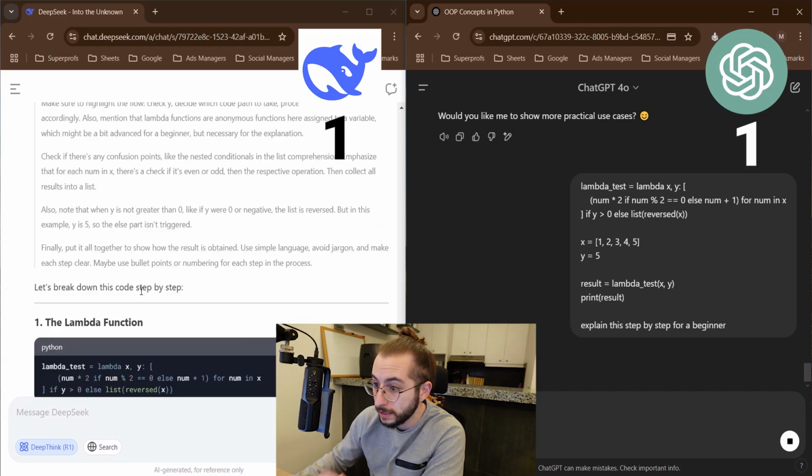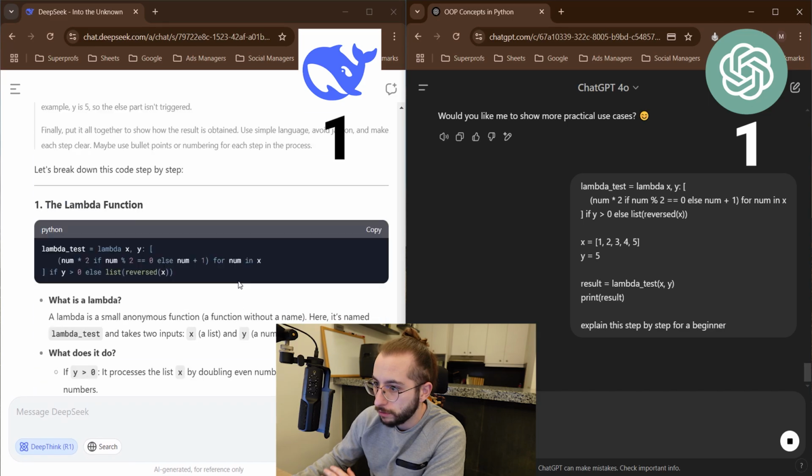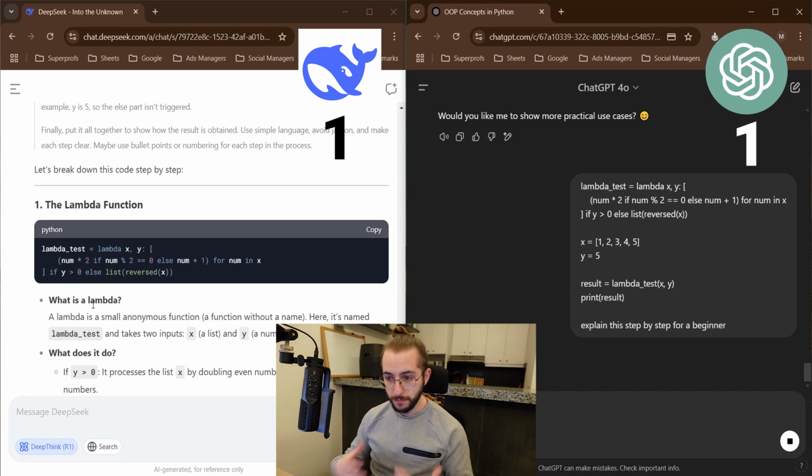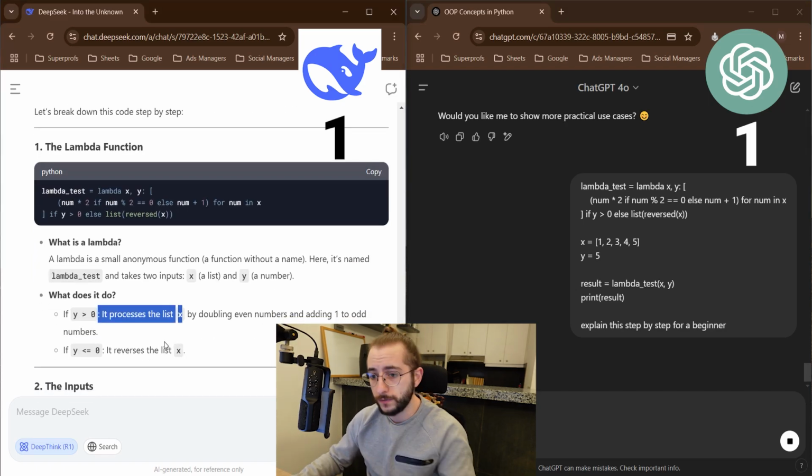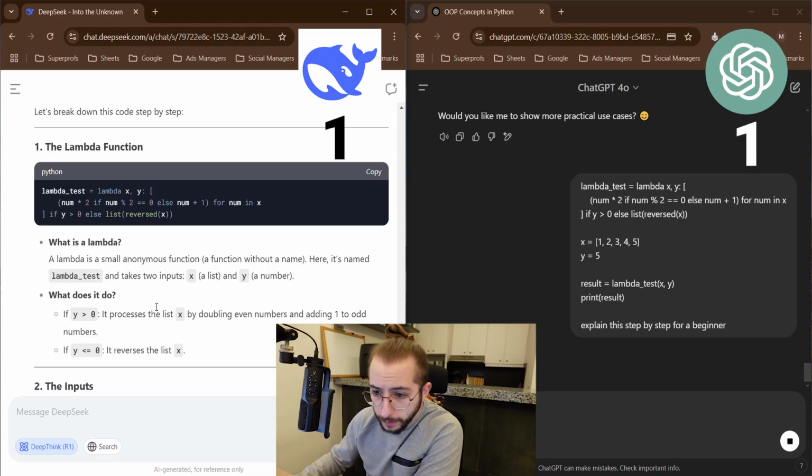All right, 11 seconds, it's already printing things out, and chat is still thinking. Keep in mind, if it was o1, it would take a lot longer. So Lambda, what is Lambda? I like that it first starts explaining what Lambda is and what it does. If y is greater, okay, so it starts from the end, excellent.